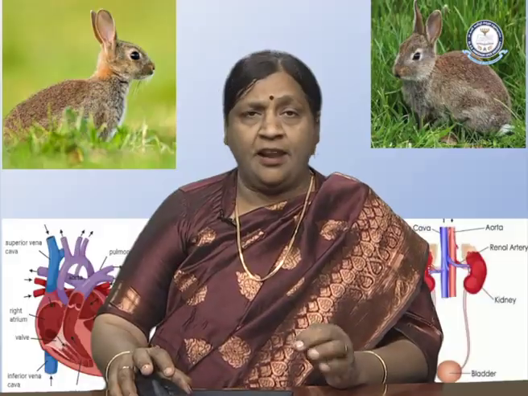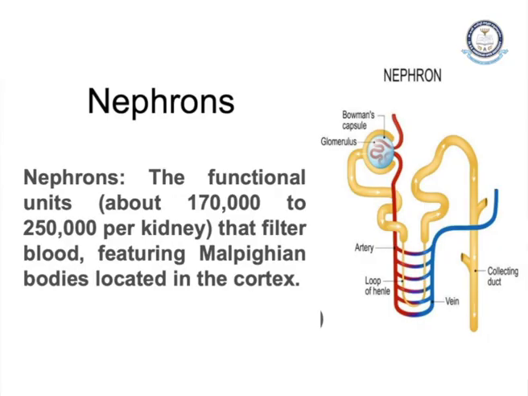Now coming to the smallest unit of the kidney. The smallest unit of the kidney is the nephron, and the functional unit of the kidney is the nephron. There are about 1,70,000 to 2,50,000 nephrons in each kidney, and these nephrons filter blood, and they have Malpighian bodies located in the cortex. These Malpighian bodies are present in the cortex.